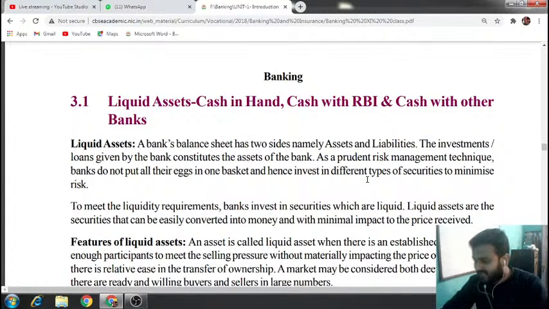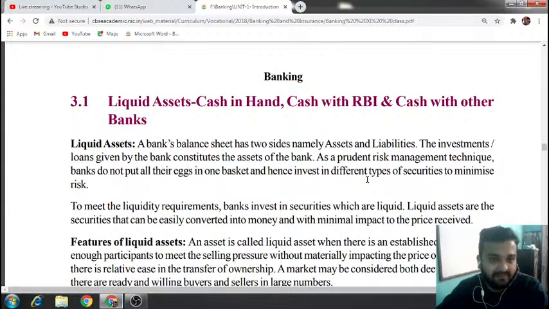Again I'm saying, in the first chapter we dealt with the introduction of bank: the definition of bank, the structure of bank in India, and how the Indian banking system works. In the second chapter we dealt with the different types of accounts: savings, current, recurring. In this chapter we are going to see the different funds that a bank has and how they allocate or spend these funds. The first type of fund is liquid assets.